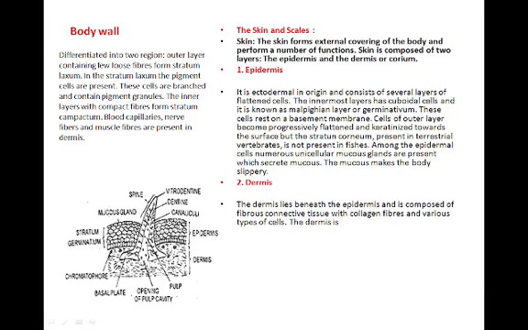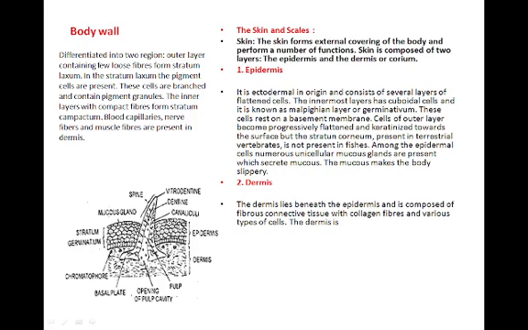Now the functions of the body wall. In Scoliodon, it forms the external covering of the body and protects the body against injuries and infection. Secretion of the mucous glands makes the body slippery and protects the animal from its enemies. The skin and the mucus secreted by its glands help the fish regulate, to some extent, the osmotic exchange of water and ions between the body fluids and the surrounding medium. So the body wall is very important. It takes part in the defense mechanism of Scoliodon.